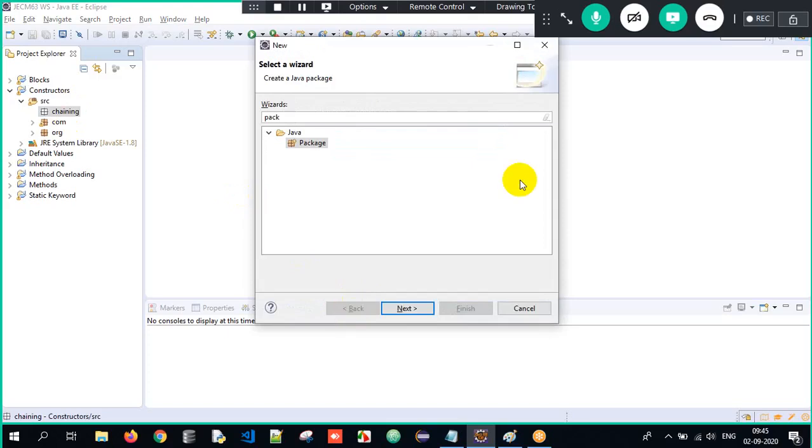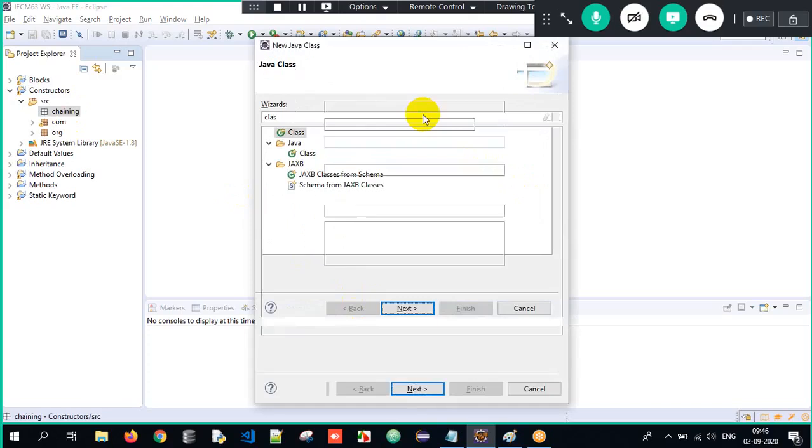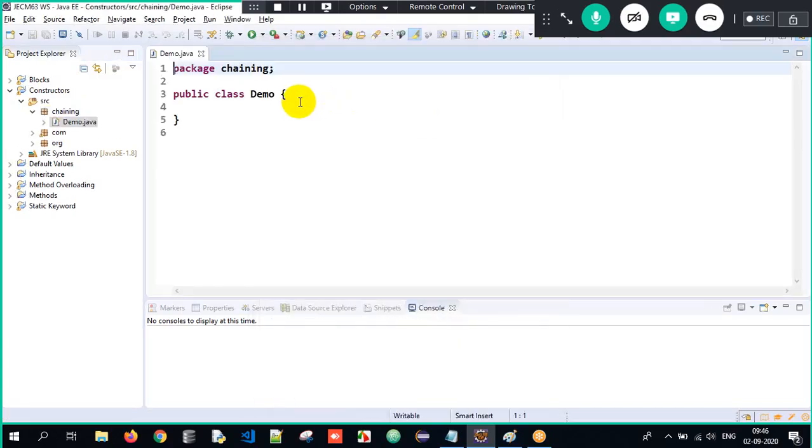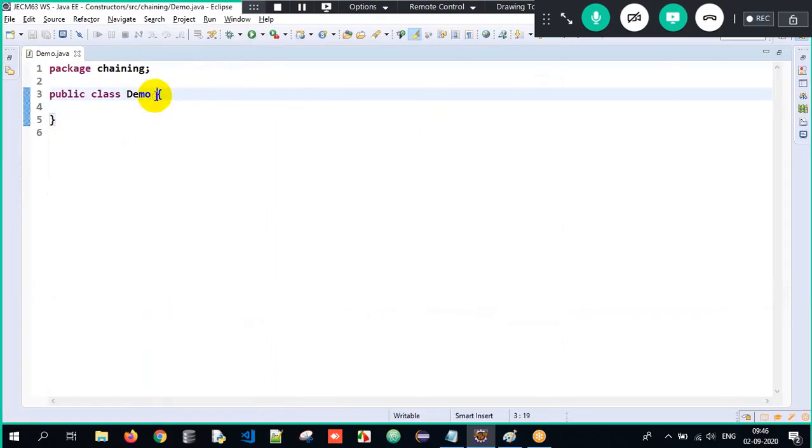I have to create a class. A package is already created. I have to create a class, and the class name is demo. So now I'll maximize the screen so that we can understand.